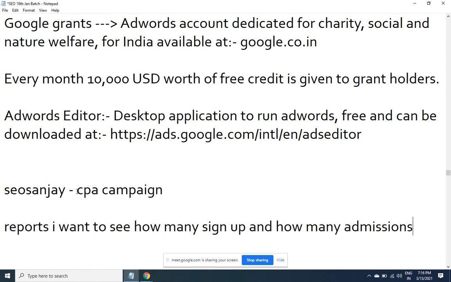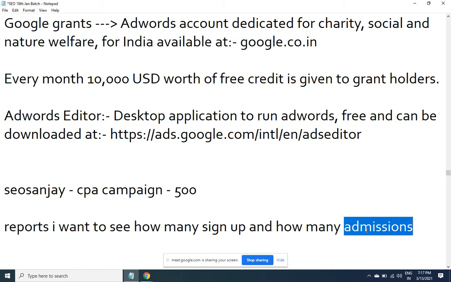But while I am running an ad for SEOsanjay.com, I want to pay according to CPA. I'll be choosing the search network of Google, and we have CPC, then we have pay per impression. Like that, I want to pay per acquisition. If I want to pay per acquisition, he will ask me how much I want to pay. I say I want to pay 500 rupees per acquisition. Now Google is confused. This guy has defined two acquisitions. One is a sign-up, I've created one conversion for sign-up. I've also created one conversion for admission. So which CPA am I referring to?